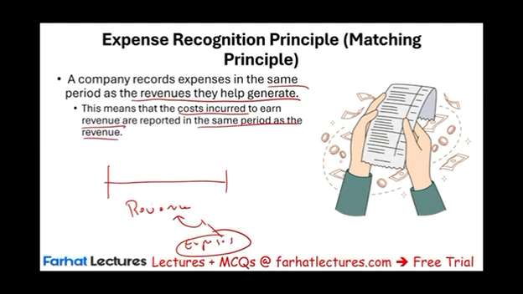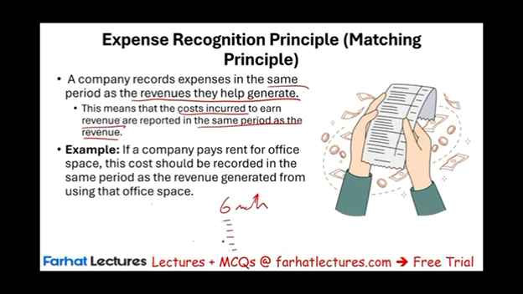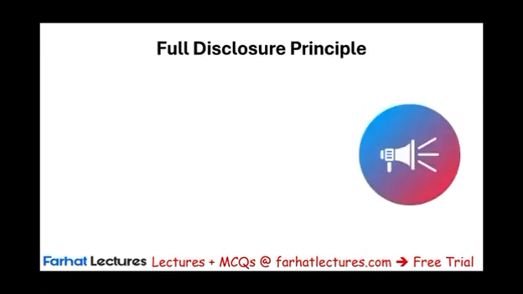Now you might pay that cost later. That's fine. If a company pays its rent for the office space, this cost should be recorded in the same period as the revenue generated from using that space. So when you pay, for example, 6 months in advance, when do you recognize the expense? You recognize the expense as each month goes by, because each month is generating the revenue. You have to wait until that rent is generating the revenues. The expense recognition principle, as well as the revenue recognition principle, we're going to see them later when we prepare adjustments.